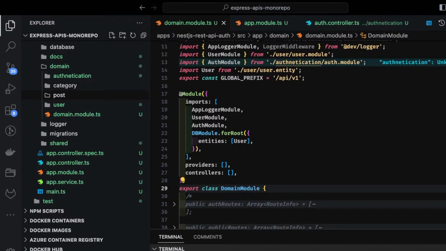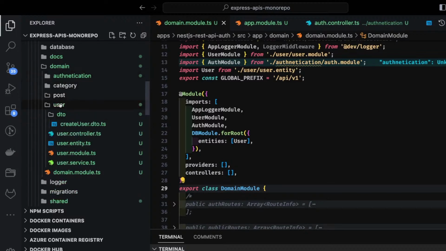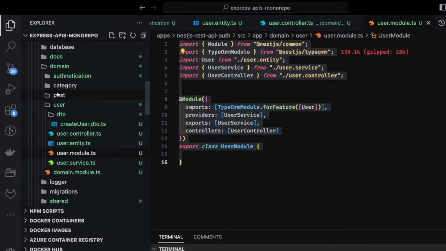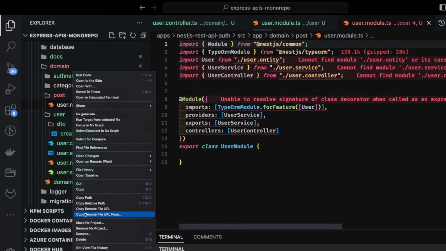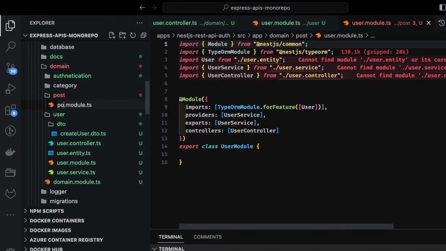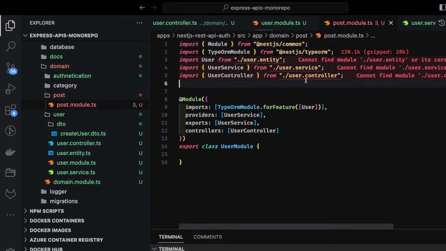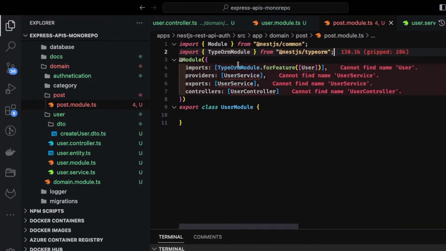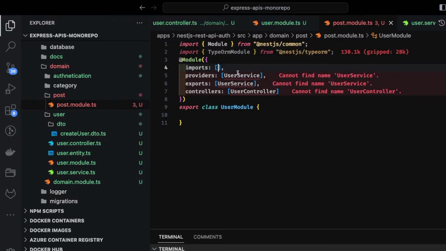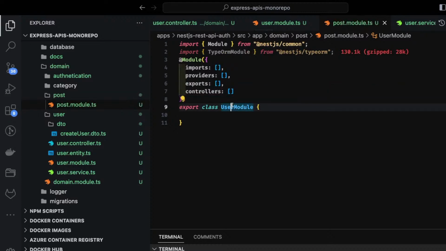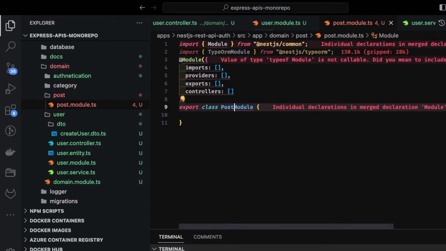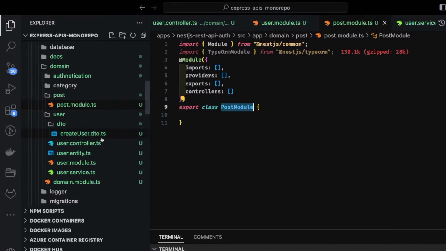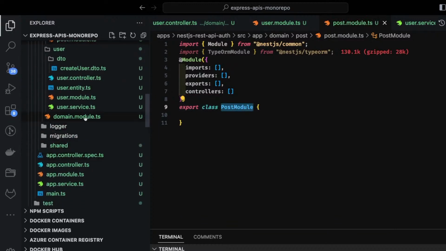Inside a post we can create a simple entity. For now, let's say here I have a user module. I will copy this and put it inside the post. So what is the use of it? Because we are going to create some post APIs. So this is the post module, and I will be creating some entities later that I can import here. We will be working on this later once we are done with the user module. But this is how we will be exporting this, and then we can import this inside our domain module.